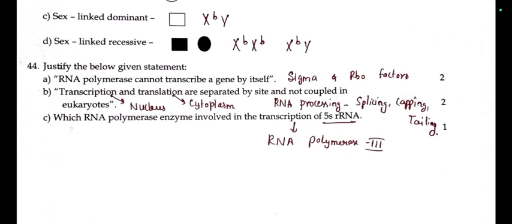And transcription and translation are separate by site because transcription takes place in the nucleus and translation takes place in the cytoplasm, and both are not coupled because RNA processing is required, like splicing, capping and tailing for hnRNA. And which RNA polymerase enzyme is involved in the transcription of 5S rRNA, that is RNA polymerase 3.